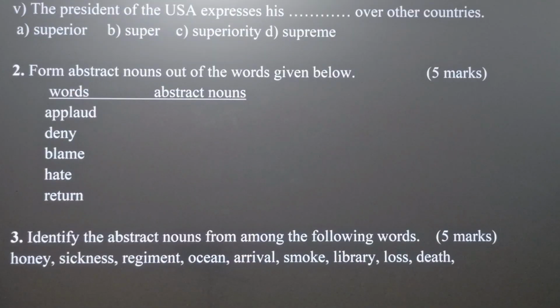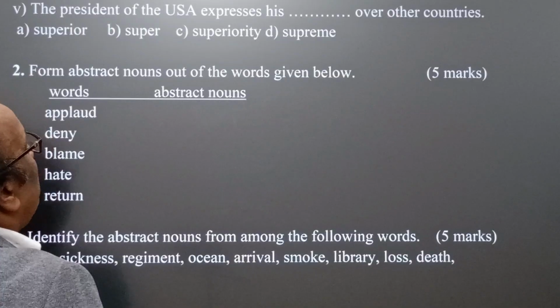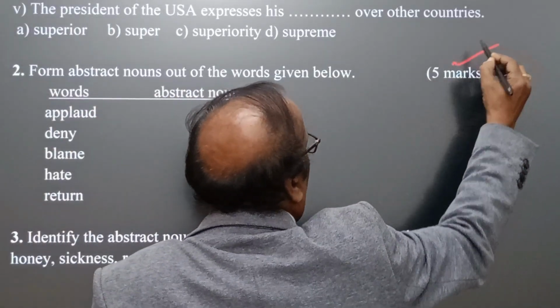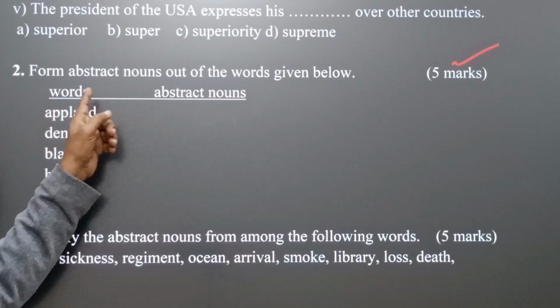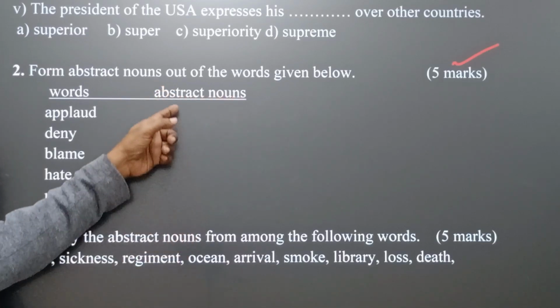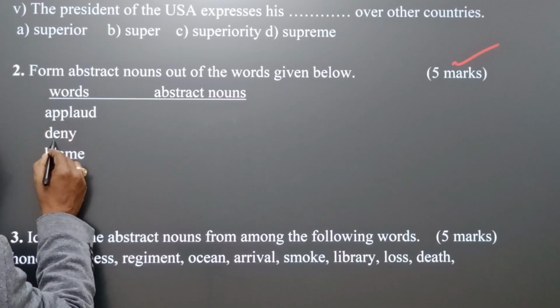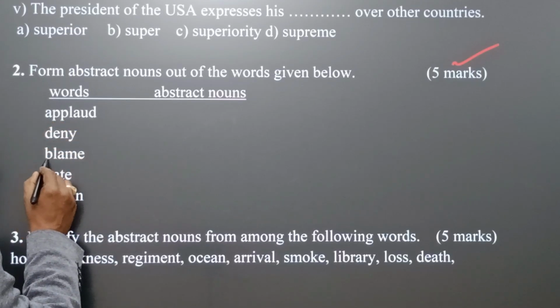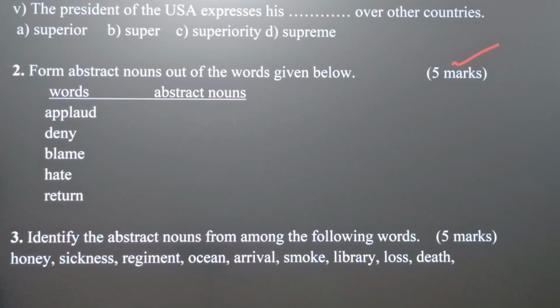Now come to question number 2. In question number 2, we form abstract nouns out of the words given below. It also carries 5 marks, and here we find words in one column and abstract nouns in the other column. It is your duty to find out the abstract nouns of these words. Applaud, again, deny, third, blame, fourth, hate, and fifth, return.